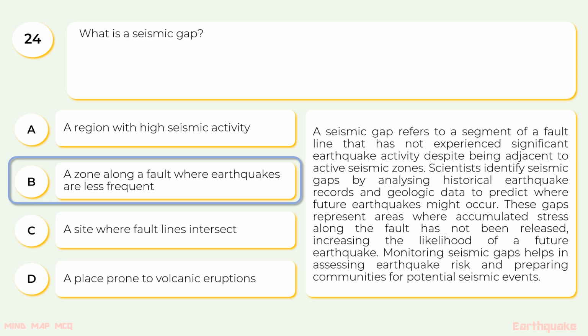A seismic gap refers to a segment of a fault line that has not experienced significant earthquake activity despite being adjacent to active seismic zones. Scientists identify seismic gaps by analyzing historical earthquake records and geologic data to predict where future earthquakes might occur. These gaps represent areas where accumulated stress along the fault has not been released, increasing the likelihood of a future earthquake. Monitoring seismic gaps helps in assessing earthquake risk and preparing communities for potential seismic events.